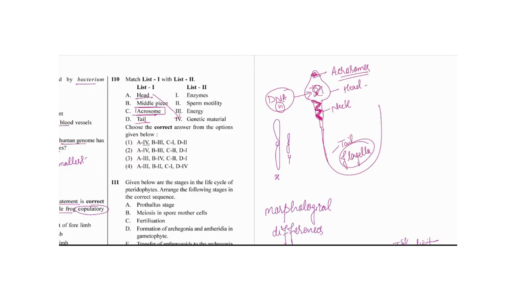A should be fourth here and here. Then B, middle piece. Middle piece is having the energy, means the mitochondrial arrangement. Okay, so the B should be the 3. So B should be 3 here given in both option. Tail is having the sperm motility. The D should be 2. So D should be 2 here given, and the answer is here.